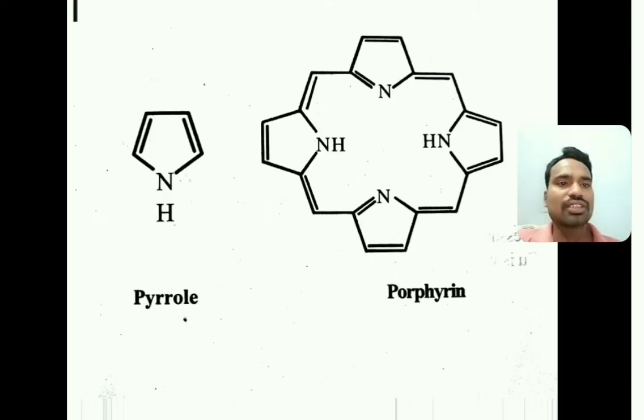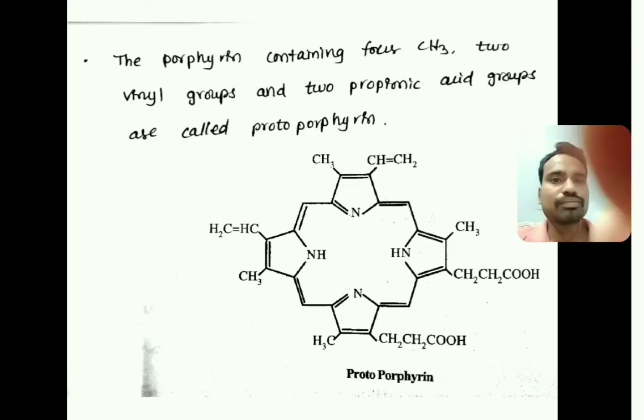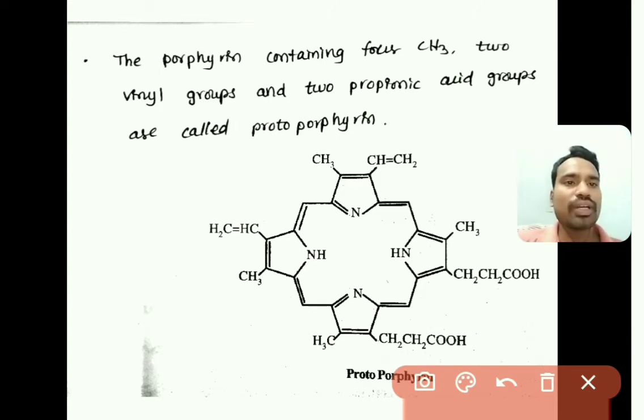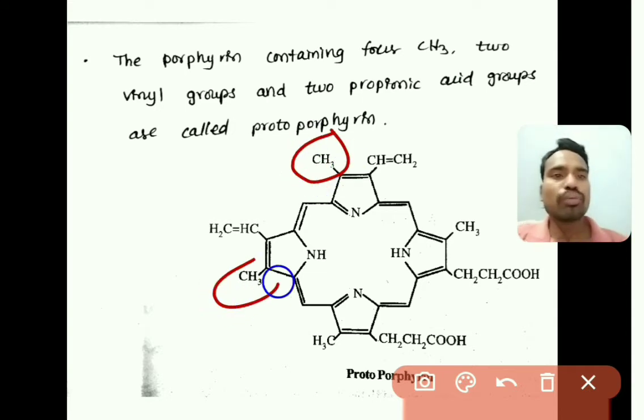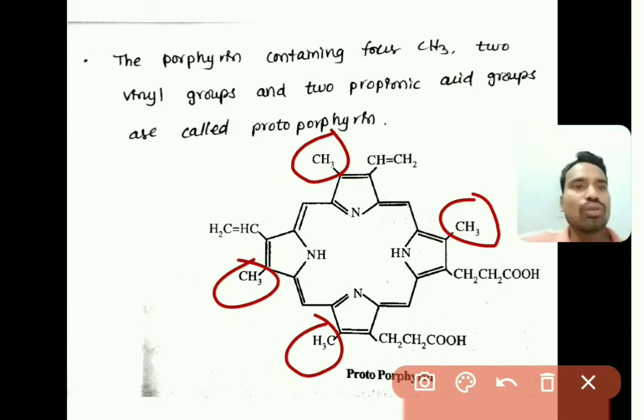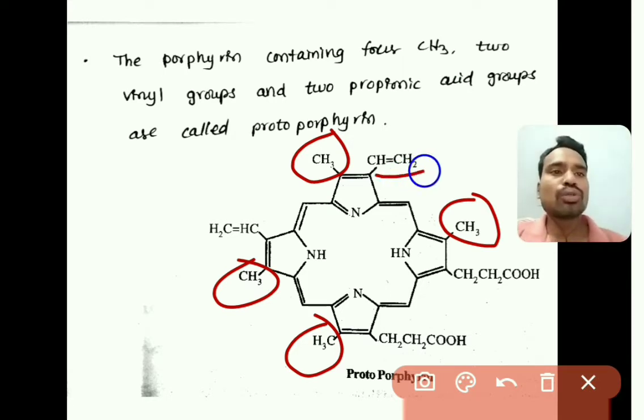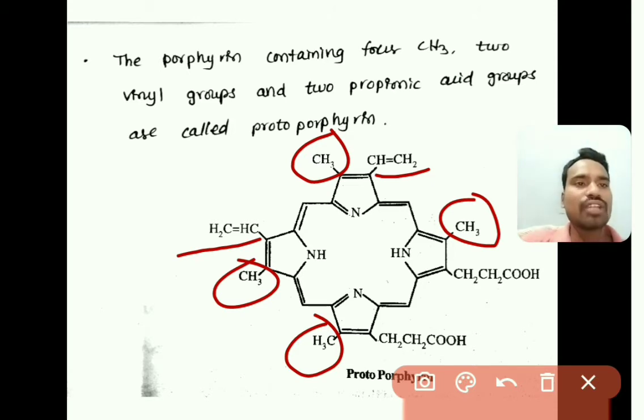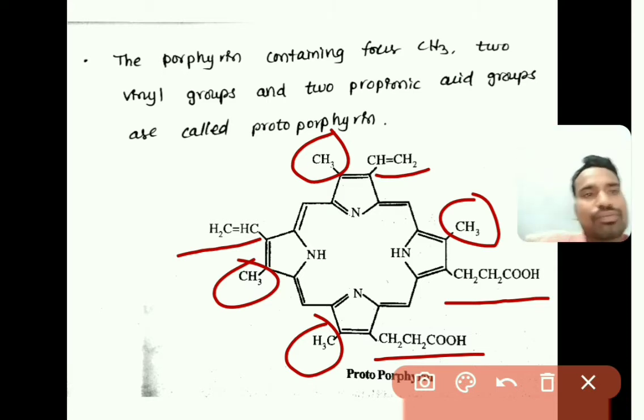So this is the structure of protoporphyrin. Observe here, this is a porphyrin ring. To this we substituted 4 methyl groups, one on each of the 4 pyrrole rings. Here 2 pyrrole rings contain 2 vinyl groups, and another 2 pyrrole rings are substituted with propanoic acid groups. So this is the structure of protoporphyrin.